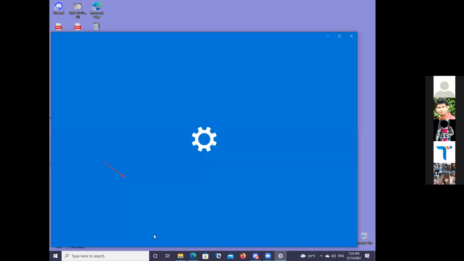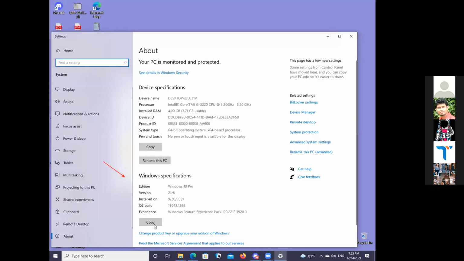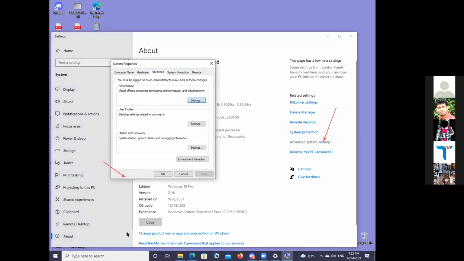Then you will see a large screen like this. From that screen, please click on Advanced System Settings. There, please go to the Performance Settings.